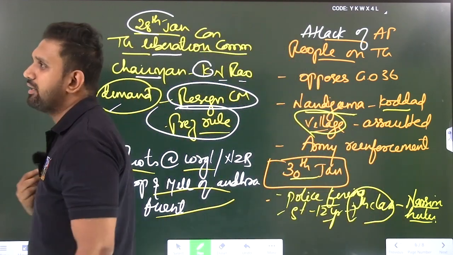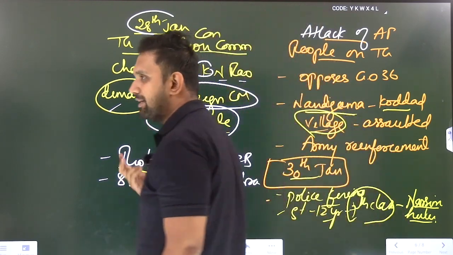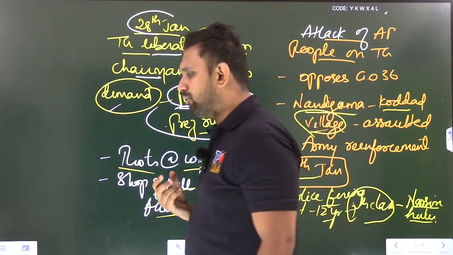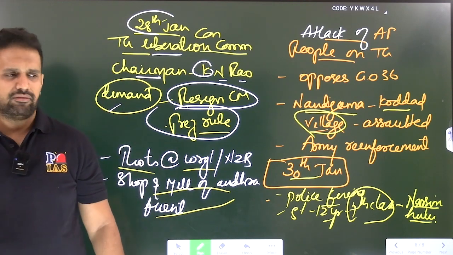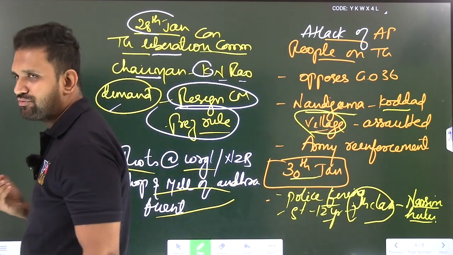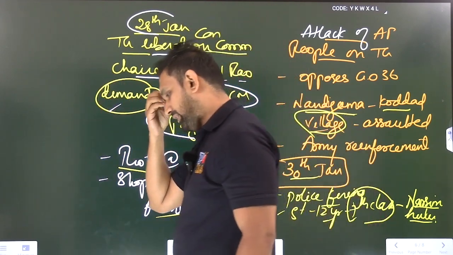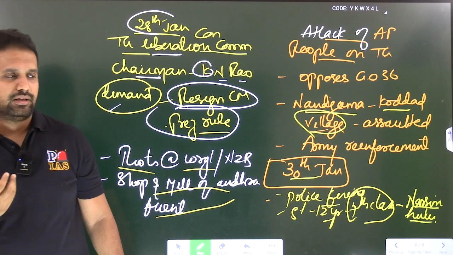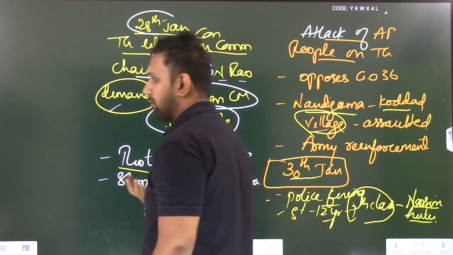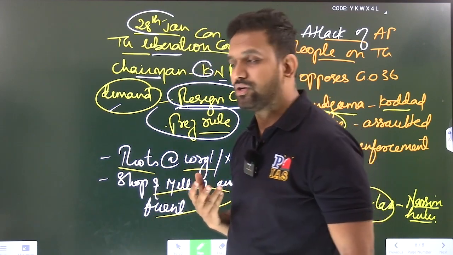So just imagine a point here: the Telangana movement is in the veins and arteries of Telugu people, basically Telugu students, you have to understand. Not lawyers, not doctors, not teachers. A little bit, you can see that employees were also there. But the people who actually died, the people who actually sacrificed, have to be put at the highest level of pedestal whenever you talk about any independence. So when we talk about independence in 1947, we also talk about people who went to jail, Kalapani, we talk about the people who died, Bhagat Singh who died, because people have sacrificed.